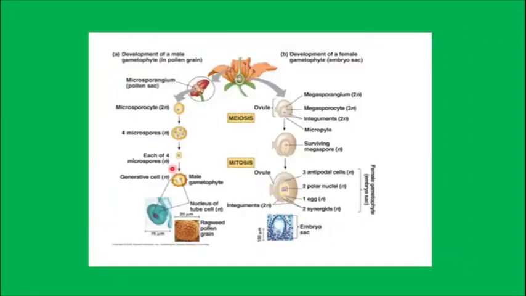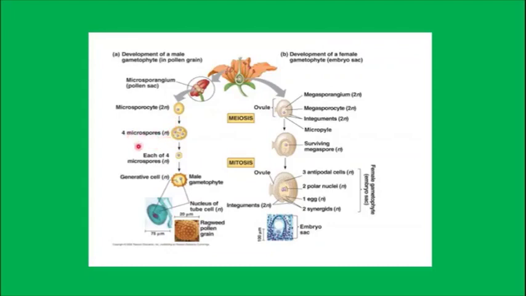Right. Next, we can also summarize what you have learnt in microsporogenesis. This is a combined diagram for you to understand. First, see the microsporogenesis, which you have already learned, the formation of the male gamete. This is the anther lobe. The anther lobe is a pollen sac consisting of the microsporangium. Here again the microsporocyte is diploid in nature. The microsporocyte undergoes meiotic division to form a tetrad, in which 4 microspores are formed. It is a reduction division, so they are haploid in nature.